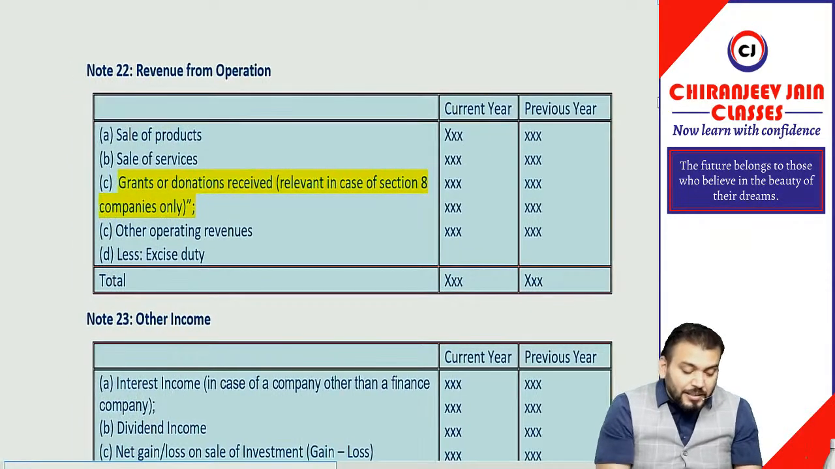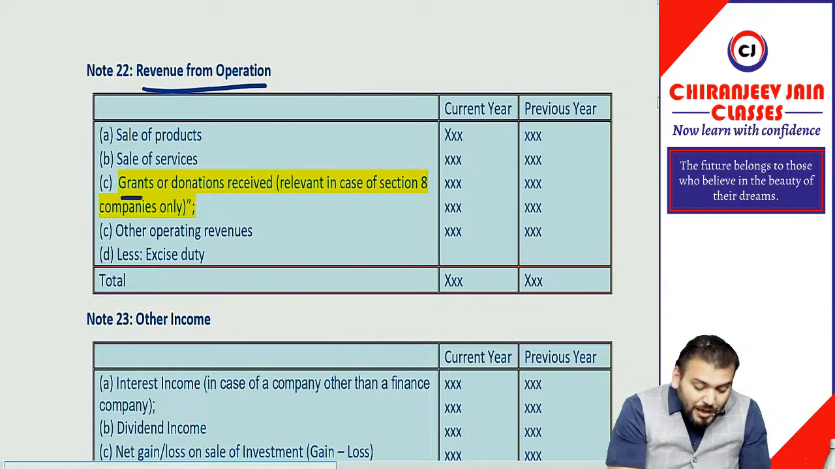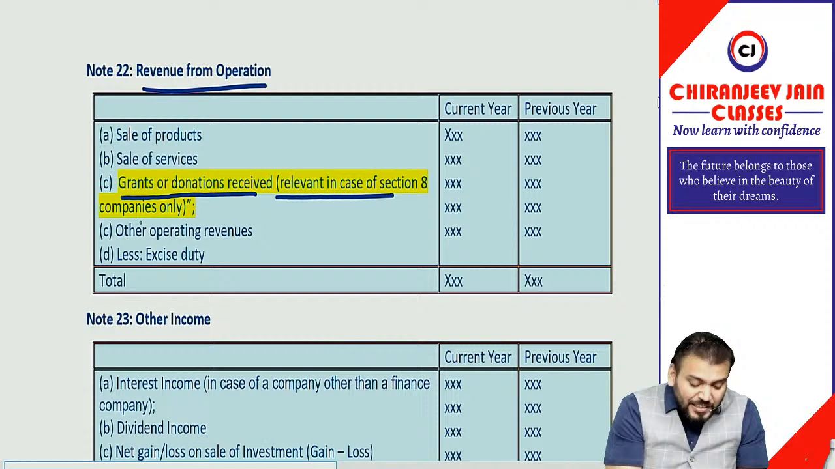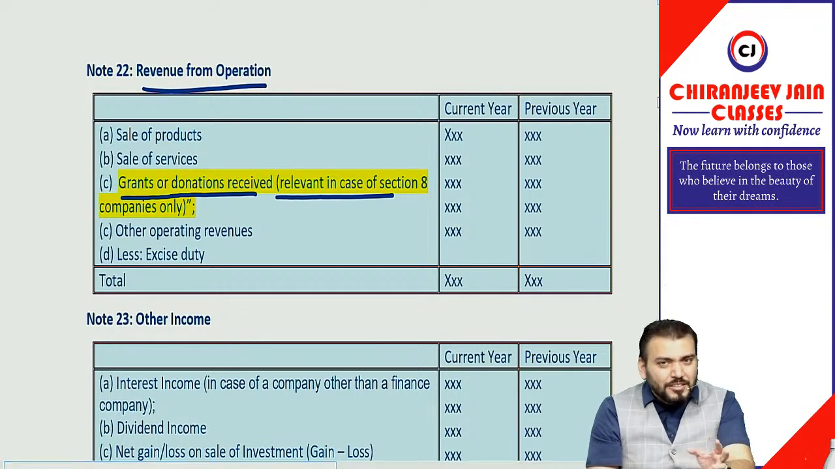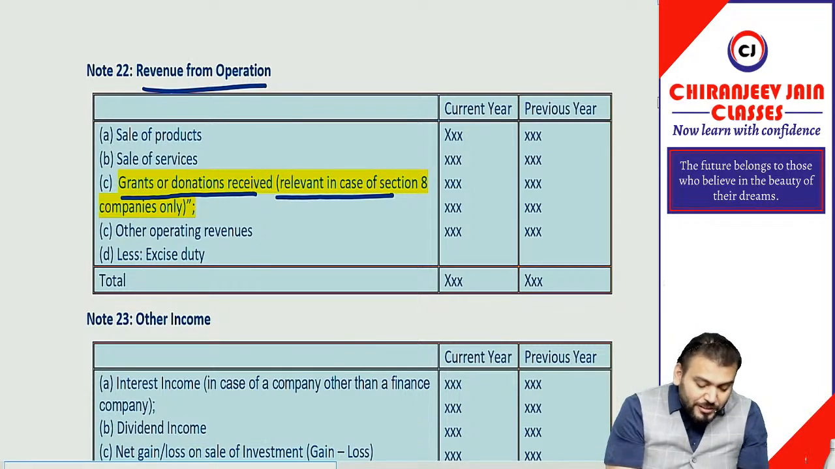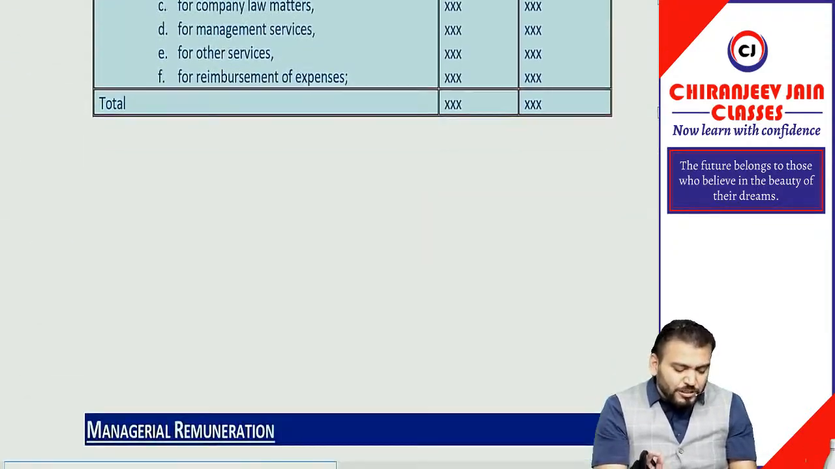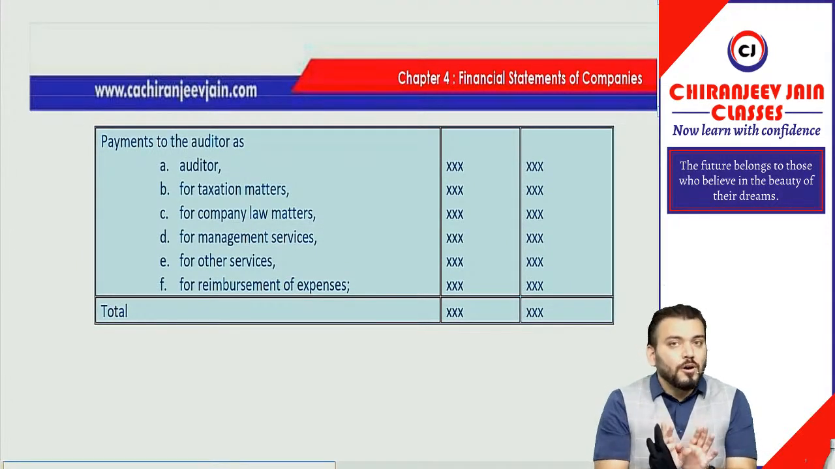One more amendment. Revenue from operation will now also include grant or donation received, relevant in case of Section 8 companies. Means for Section 8 companies, grant or donation will be revenue. Section 8 companies are non-profit organizations, and they normally receive grants. So for them grant or donation, whatever they receive, is revenue only. So grant or donation received, relevant in case of Section 8 companies, will be revenue from operation. This is also one important change. Correct now. These are the small changes which are required from the examination point of view. Correct? Understood? I hope you have understood this for the format.